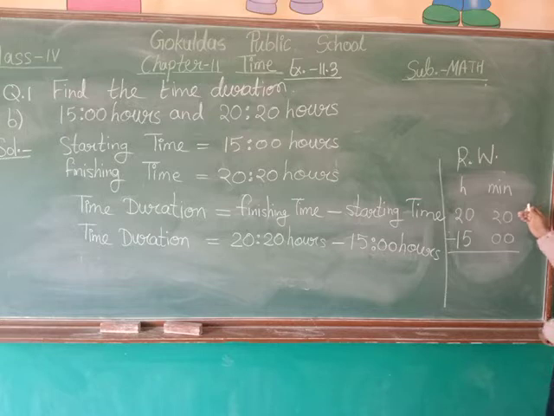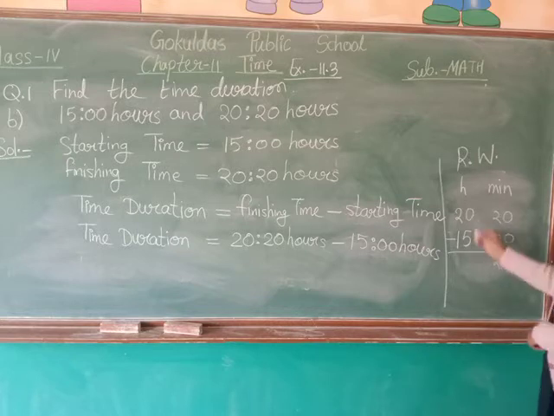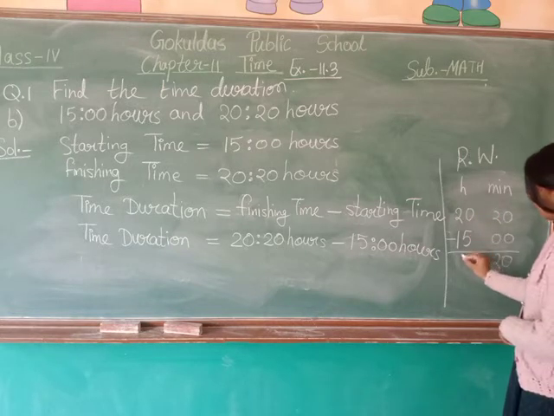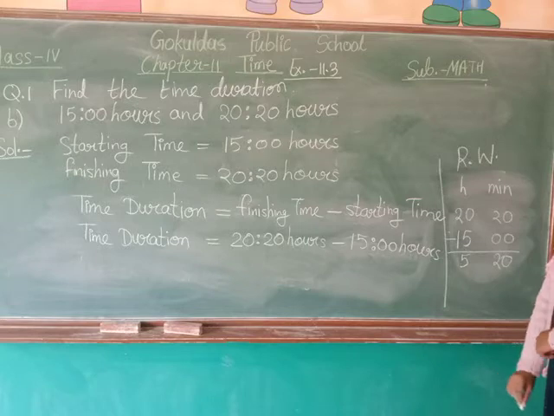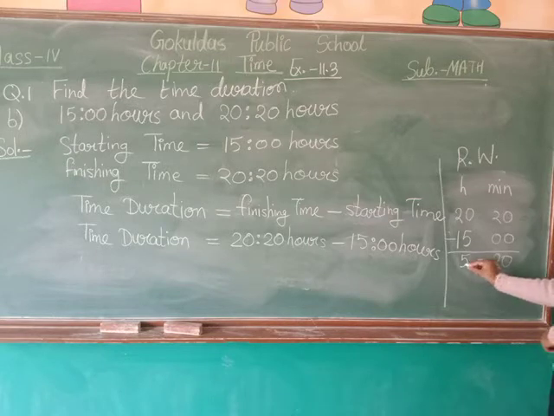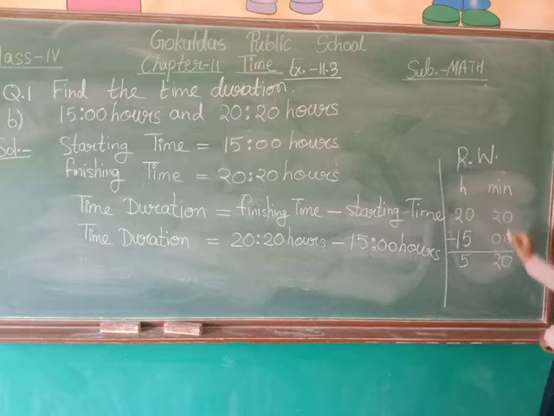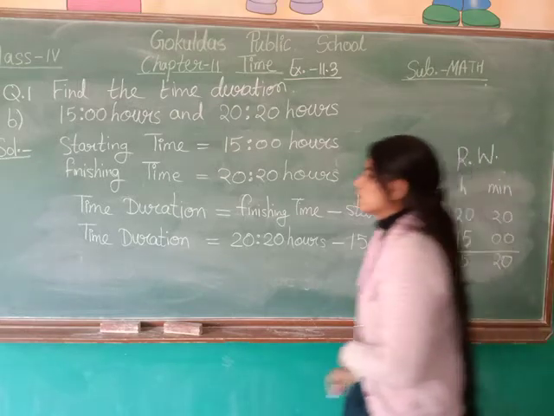Start subtracting from the minutes column. So 20 minus 00, your result will be 20 minutes. Now 20 minus 15, 5 will remain. So what is your result? 5 is written in the hours column. So the result is 5 hours 20 minutes.